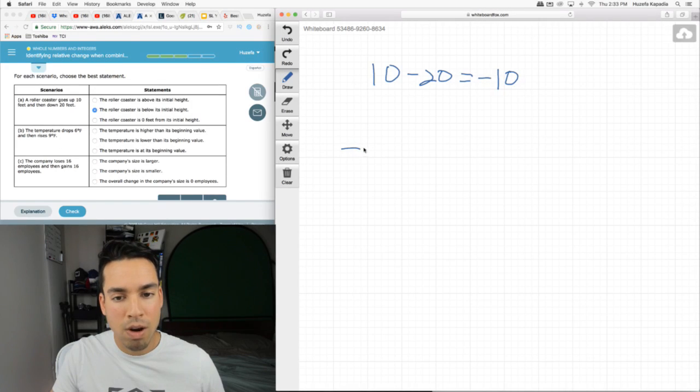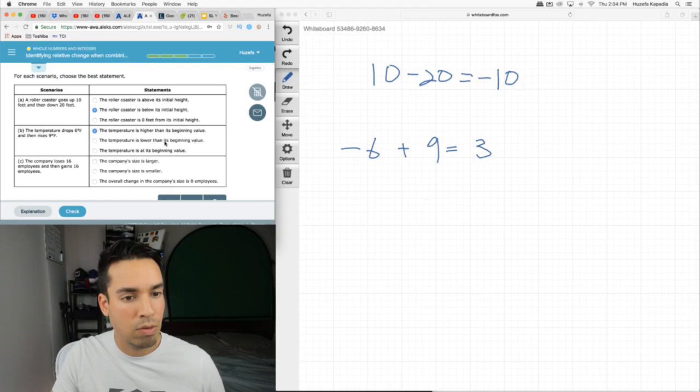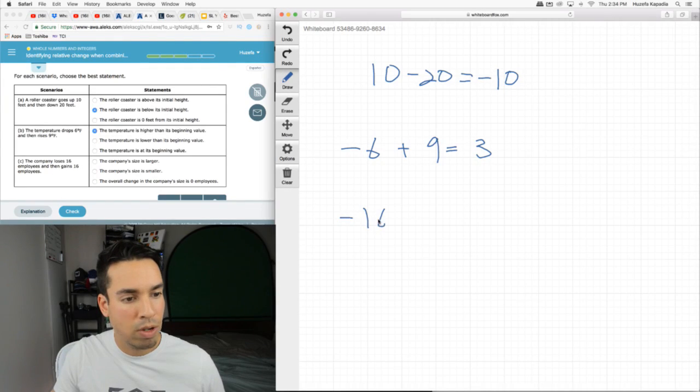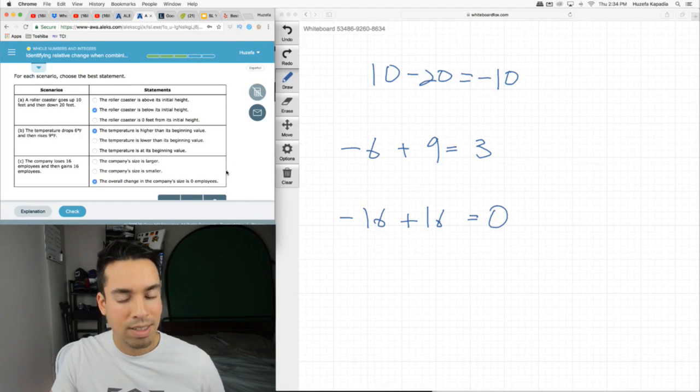The temperature drops 6 degrees and then rises 9 degrees. Negative 6 plus 9 is positive 3. So it's higher than its original value. And the company loses 16 employees and then gains 16 employees, with a net change of 0, meaning the overall change in the company size is 0.